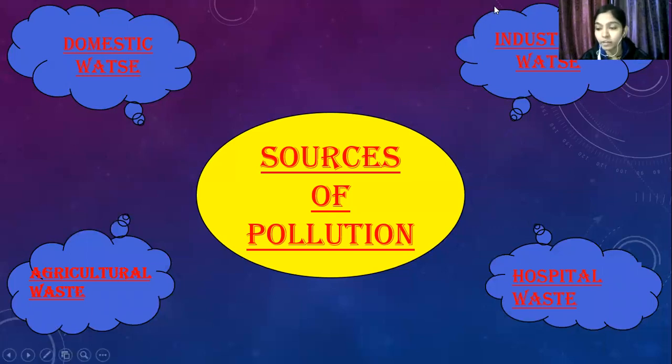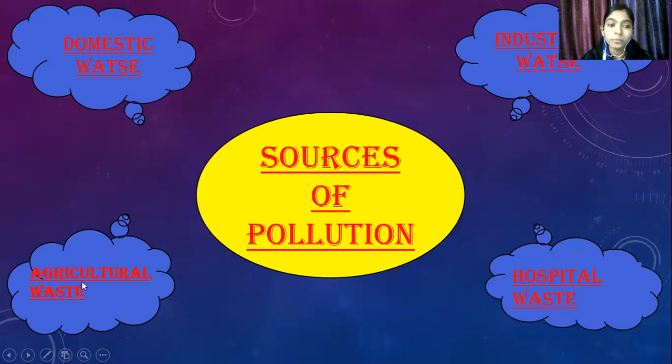Next is industrial waste. The waste which is discharged from the industries is called industrial waste. In industries harmful chemicals are there, so when this water is discharged in the river water, it makes it polluted. Next is hospital waste. The waste water from the hospital can contain harmful chemicals or microorganisms which make water polluted. Next is agricultural waste.